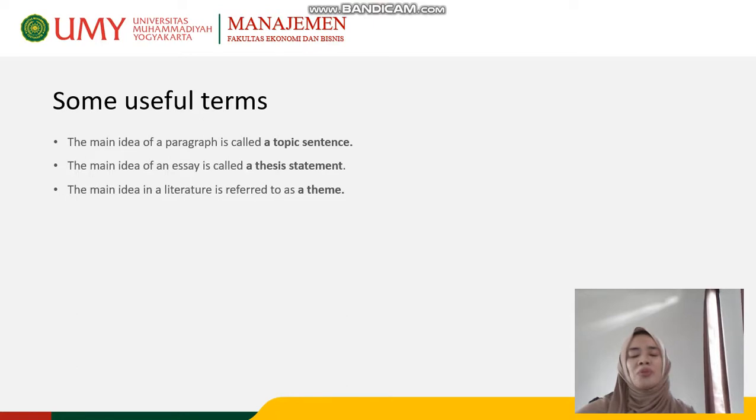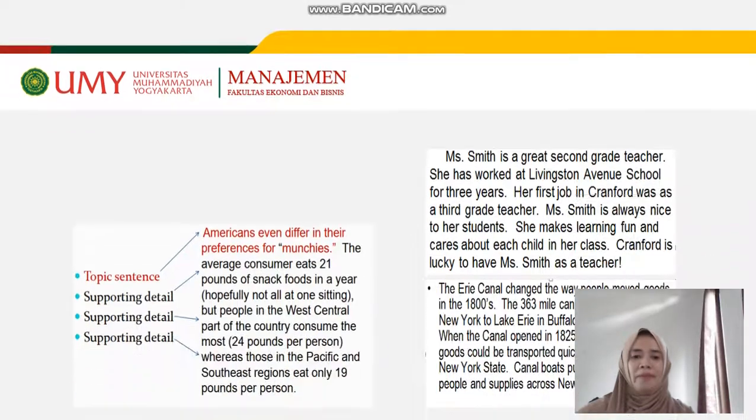You need to be familiar with some useful terms. They refer to the same thing, main idea, but they are used differently in different contexts. The main idea of a paragraph is called a topic sentence. So a topic sentence is the main idea of a paragraph. But if it is an essay, the main idea is called a thesis statement. And if it is in literature or in a novel, for example, a short story, the main idea is called a theme.